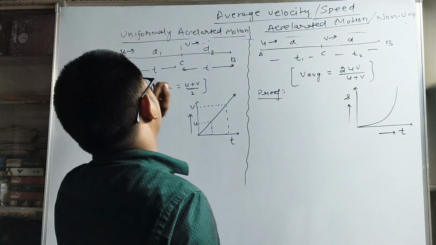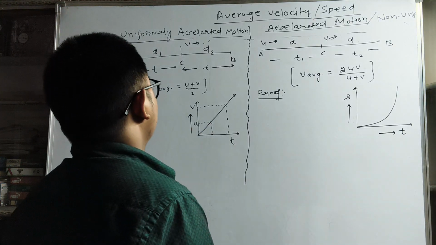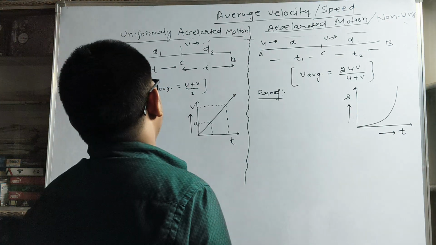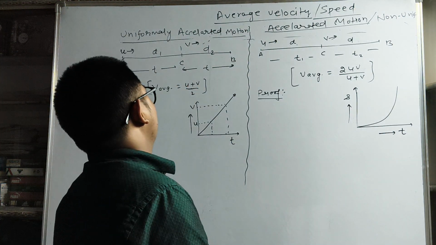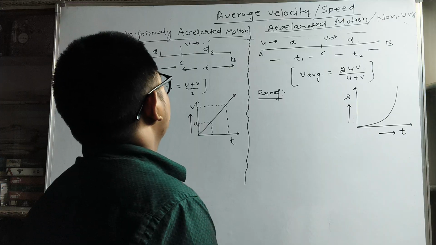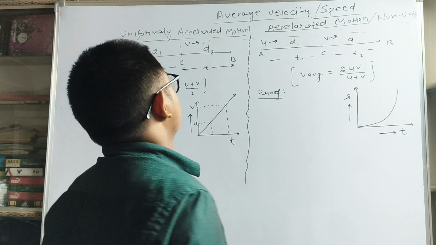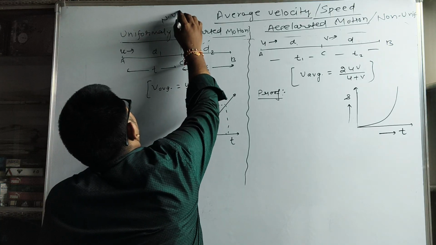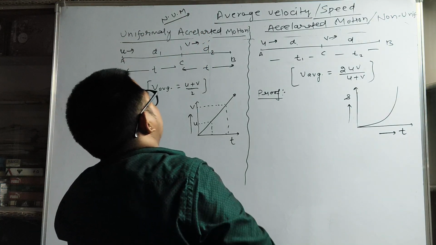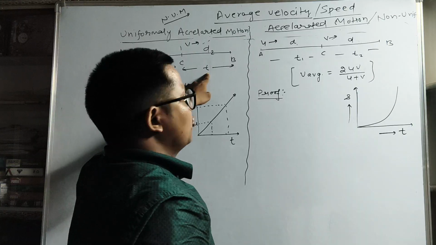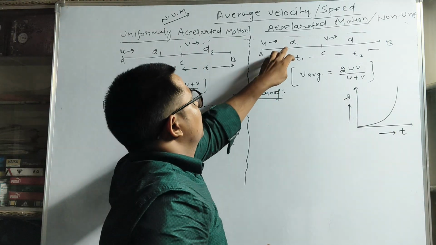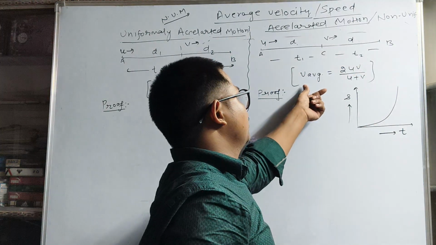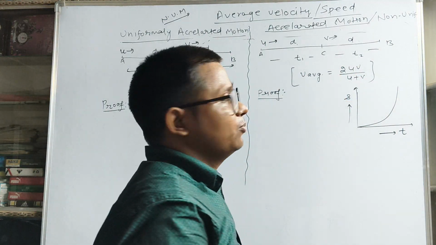So if we talk about uniformly accelerated motion, during the motion unequal distance is covered in equal intervals of time. So this type of motion is called uniformly accelerated motion, which is nothing but a type of non-uniform motion. Non-uniform motion is one in which unequal distance is covered in equal interval of time. Case first, and in the second case, equal distance is covered in unequal interval of time. In this case the average velocity is 2uv upon u plus v.